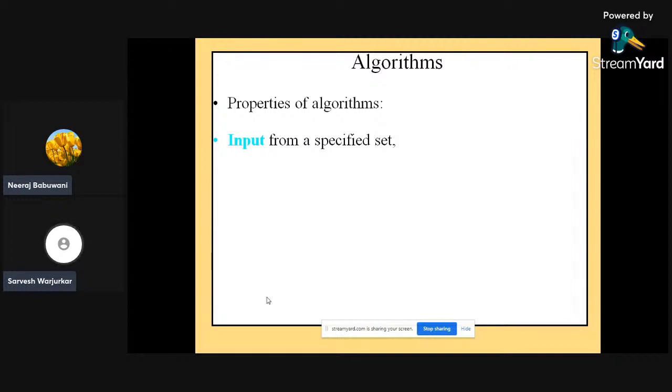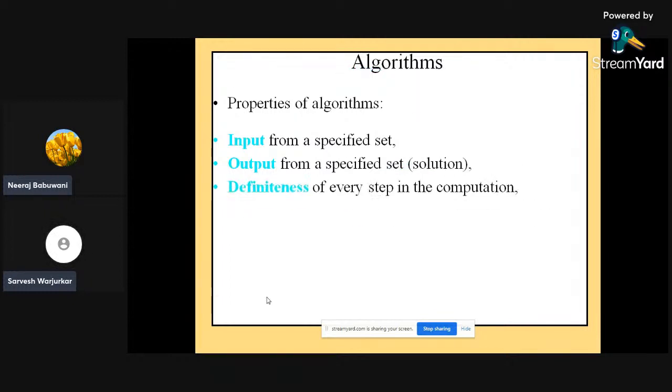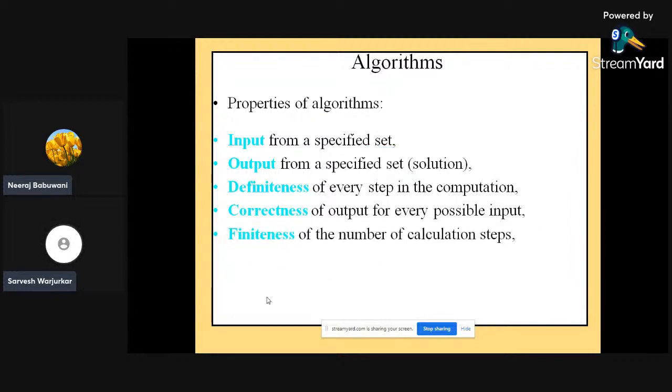First is input from a specified set, output from a specified set, definiteness of every step in the computation, correctness of every possible input, finiteness of the number of calculation steps, like how many steps and how many calculations are required.